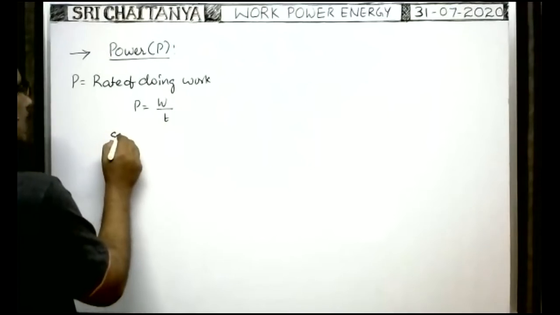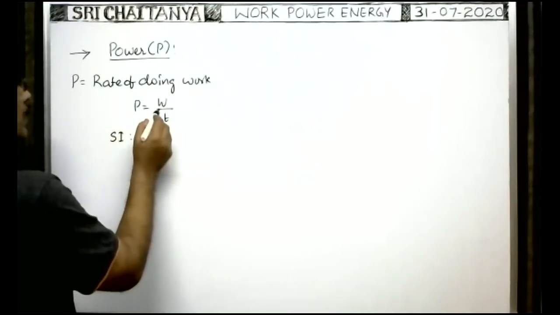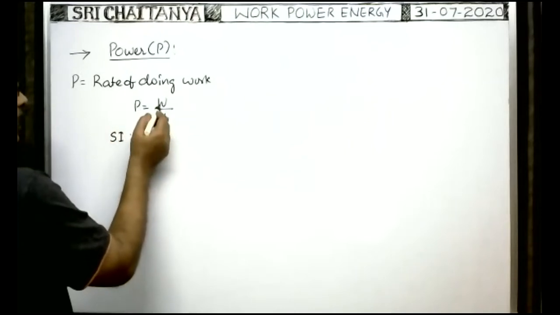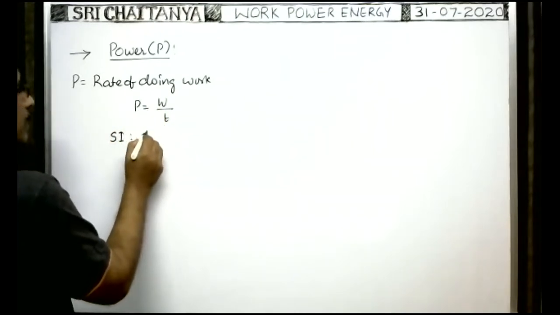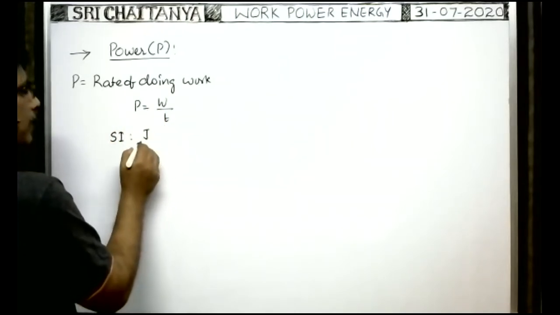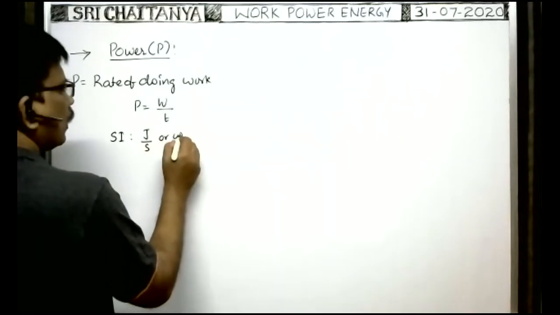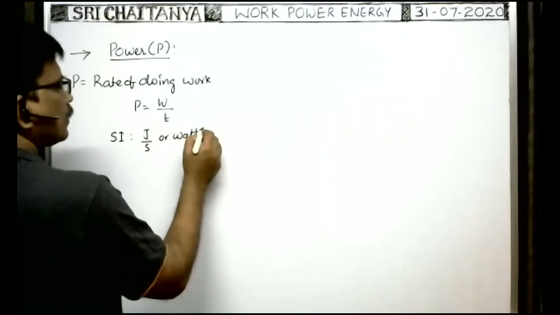So what is the SI unit? The formula of power is work by time. In the SI system, work is measured in joule and time in second, so the unit is joule per second, which is also called watt.